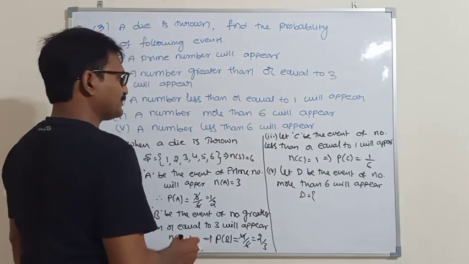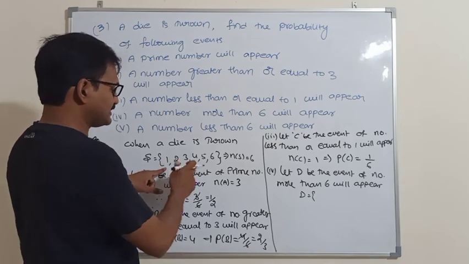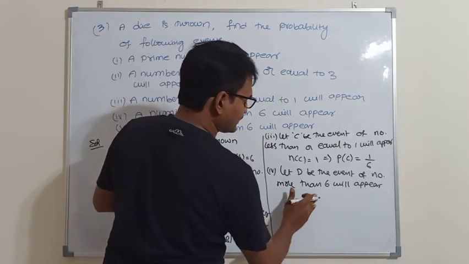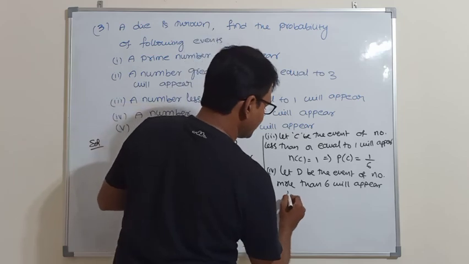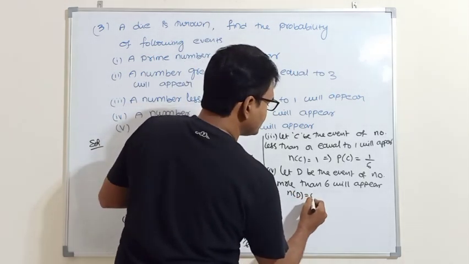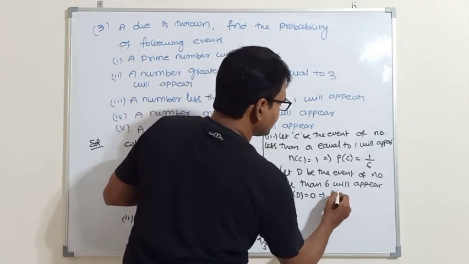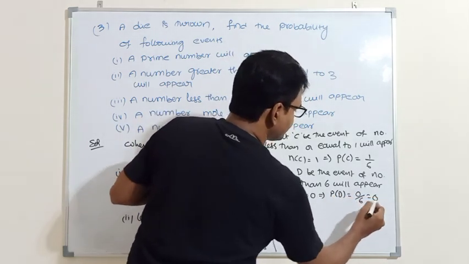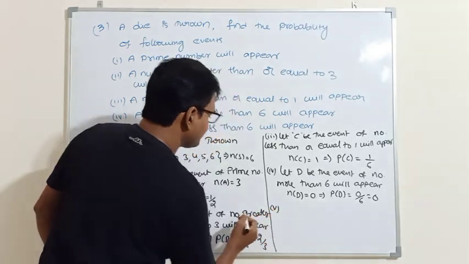So how many sample points are there? More than 6, no sample points are there. So D is equal to 0. The number of sample points is 0. Therefore, P of D is equal to 0 by 6. 0 is the answer.